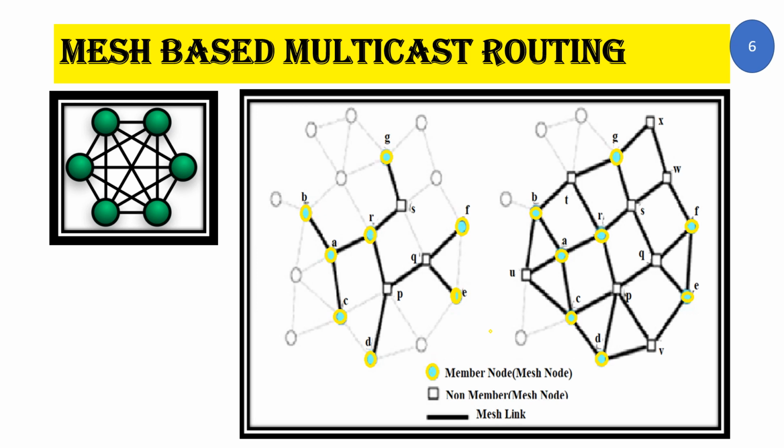Now let us consider the first diagram towards the right hand side. This is the snapshot of the network topology at time t1. After, say, a gap of 10 or 15 minutes, the network topology changes. That is the second diagram represented on the right hand side.